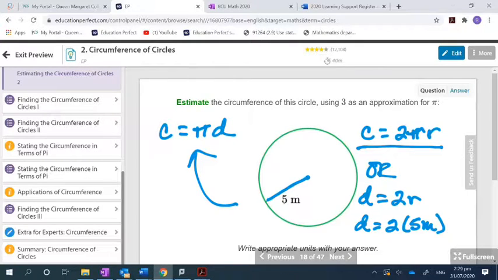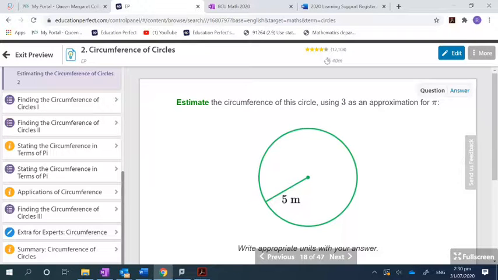So let's look at it and do it both ways, okay? Because I'm given the radius, C equals 2 pi r is the formula for using it with radius, right? So C is about, why about? Because pi is always going to be an estimate, right? So it's never going to be equals, it's always going to be about.